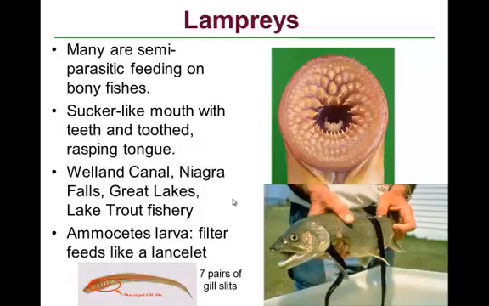And if you want to remember the Great Lakes, just think of HOMES: H for Huron, O for Ontario, M for Michigan, E for Erie, and S for Superior. There you go. There's all five of them. In any case, there's a natural barrier that prevented lampreys from reaching the Great Lakes, and that is, of course, think of a place where people often go for their honeymoon, and that is Niagara Falls.